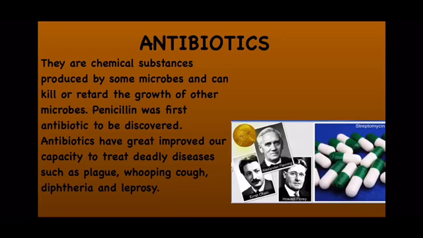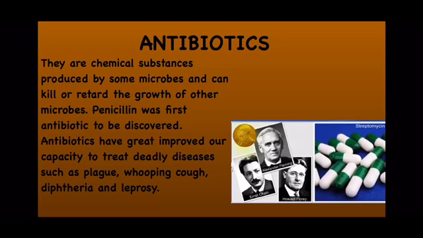And later on it was said that it is a very useful antibiotic which can be used to stop the growth of bacterium. So actually the credit of discovery of this penicillin was given to Sir Alexander Fleming.